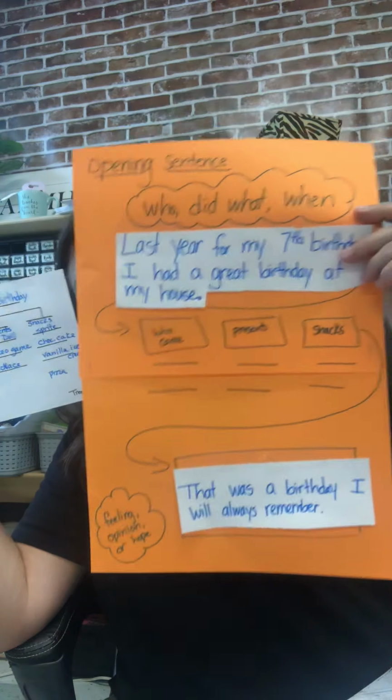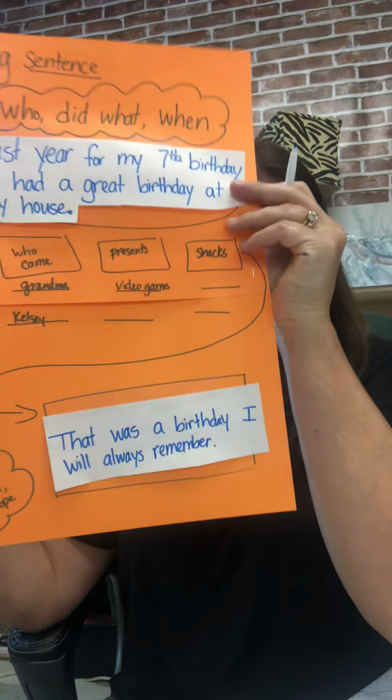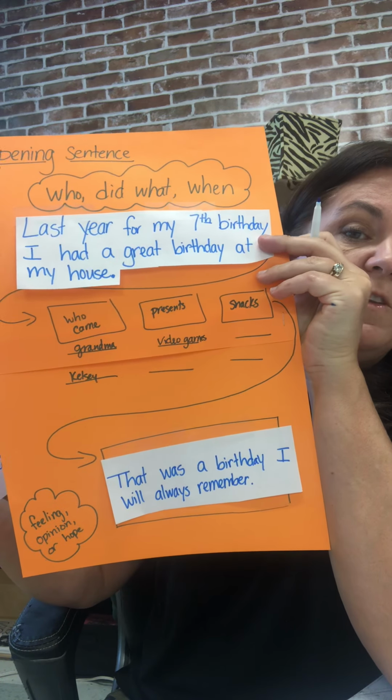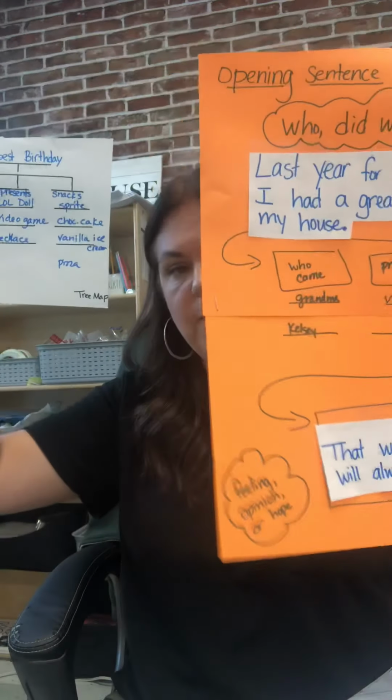You're sort of essentially just filling back in what you had, and then you put those details. Grandma, Kelsey, and I would continue to list those. Video games. I'm just listing those details back on my flow map. This flow map also gets glued into your writing journal. Snacks, Sprite, and I would copy all the snacks I had on my tree map onto my flow map. Yes, it seems to be repeating each other.